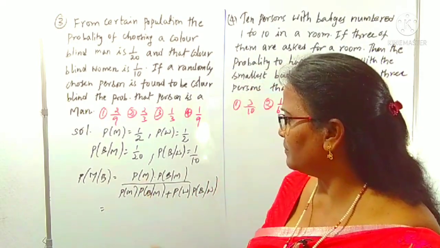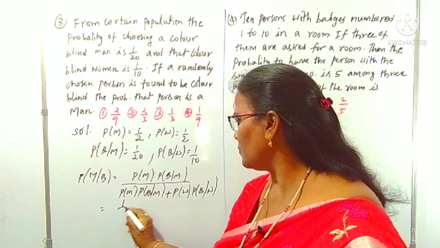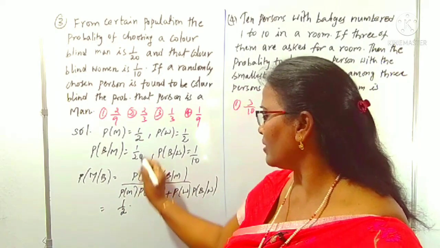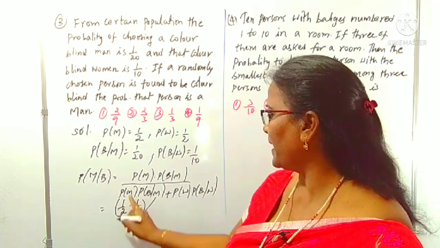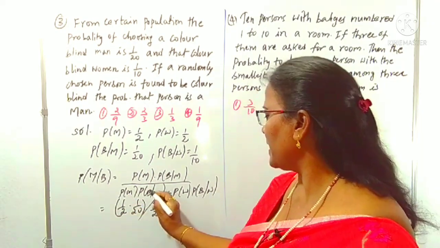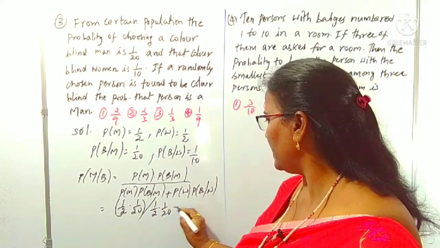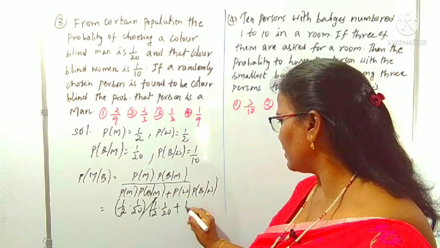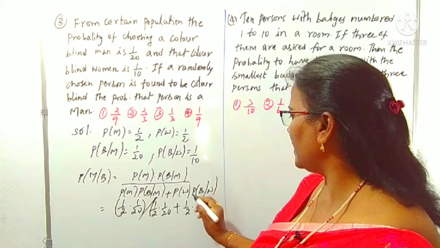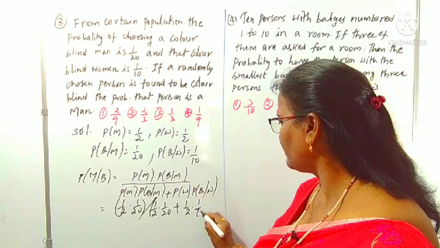P of M is 1 by 2, 1 by 2 into P of B by M is 1 by 20, all divided by P of M is 1 by 2 into P of B by M is 1 by 20, plus, within bracket, P of W is 1 by 2 into P of B by W is 1 by 10.